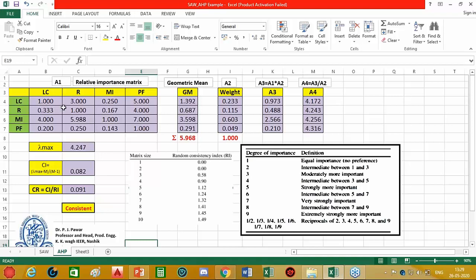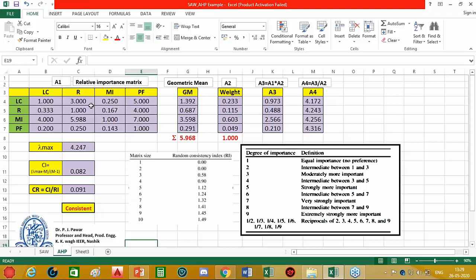Now suppose I am a layman and I don't know much about robots, and I have arbitrarily assigned relative importances to these attributes. But one thing is very clear: every attribute with respect to itself is equally important, so the diagonal values are all 1.